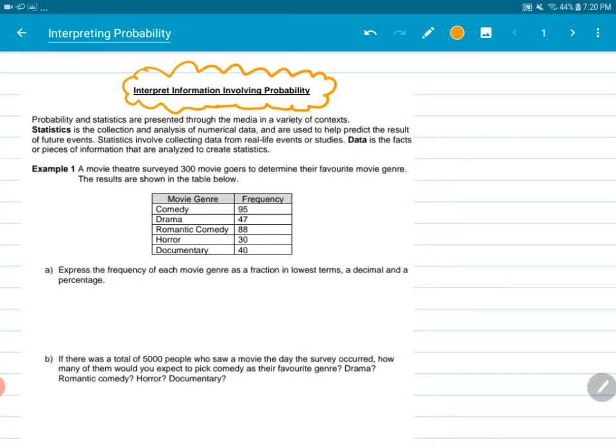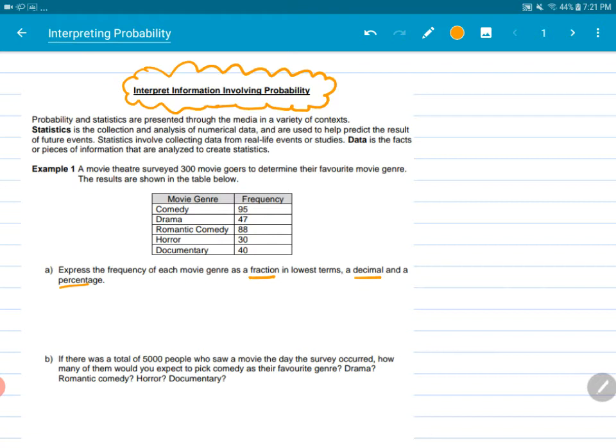So example 1 here, we're going to do part of it together, and I'm going to have you, for your homework, try some of the parts of it out on your own. A movie theater surveyed 300 moviegoers to determine their favorite movie genre. The results are shown in this table below. Part A says, express the frequency of each movie genre as a fraction in lowest terms, a decimal, and a percent. So we're going to do an example with comedy together, and then I'm going to get you to do drama, romantic comedy, horror, and documentary on your own, and then you can check your answers later.